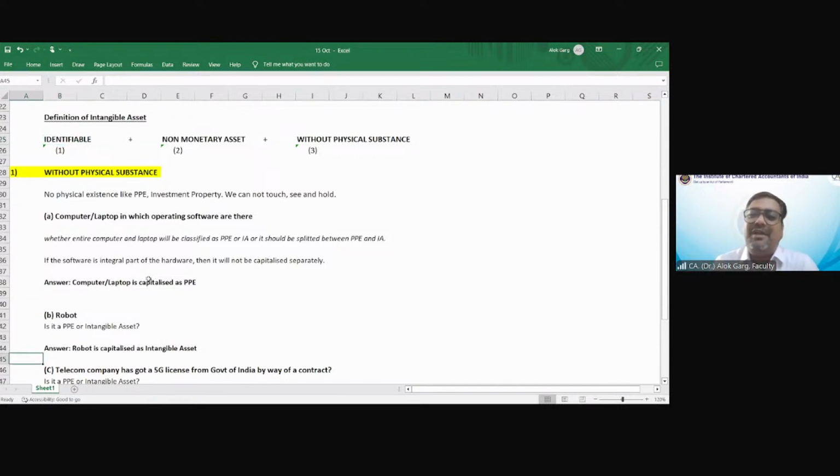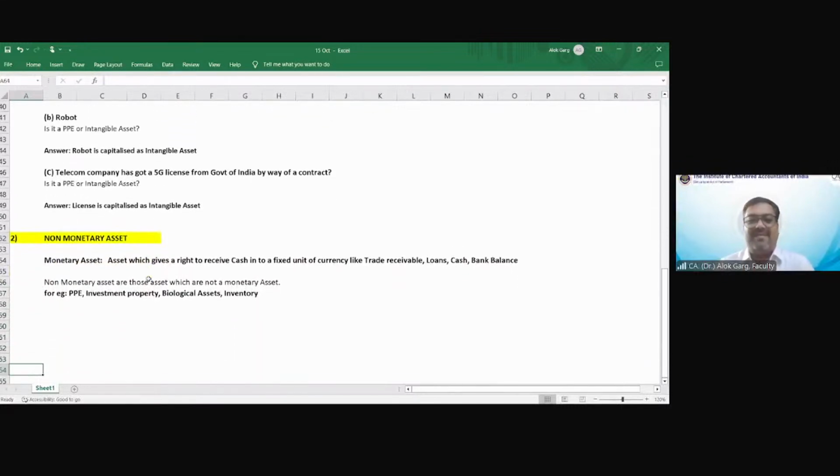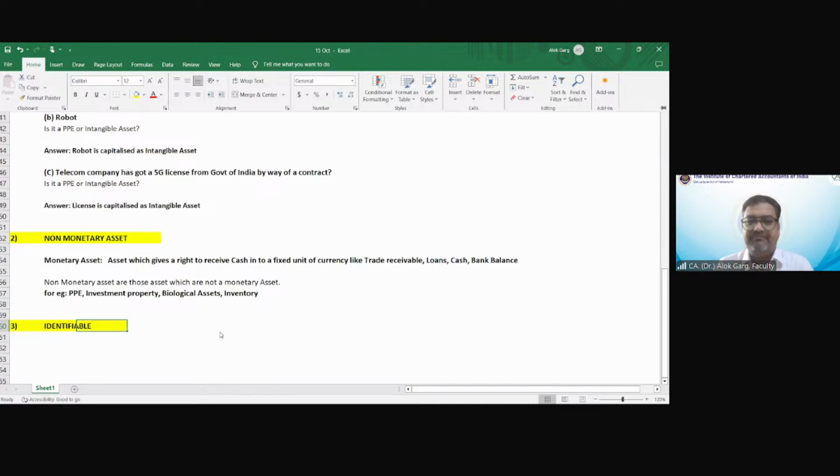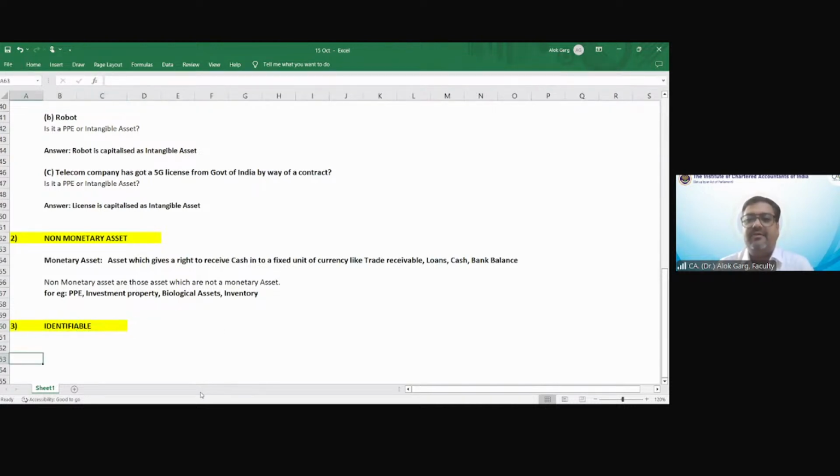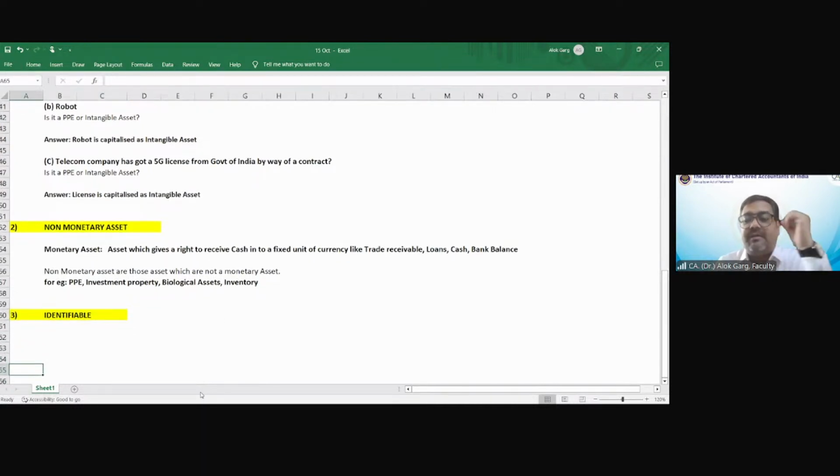Sir, what is meant by identifiable? You guys need to tell me what is meant by identifiable. Whatever knowledge you have, tell me. Anyone who wants to volunteer? Whether that thing can be separated from the asset. Okay, very good, so you're talking about some separation. Nisha is talking about some distinct existence.